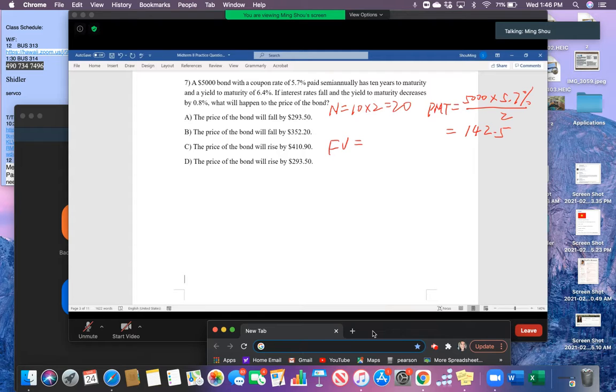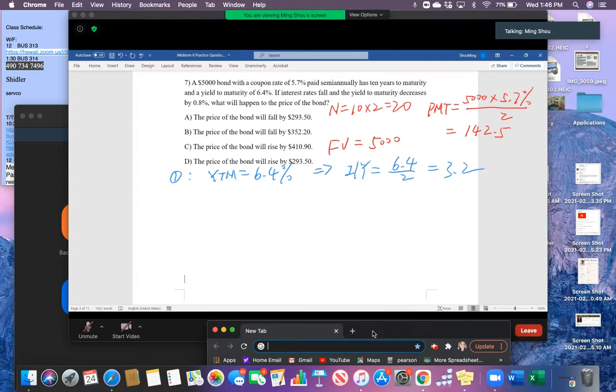And we also know the face value. Face value is always given information, 5,000, right? To calculate the bond price, one piece of information we still need to know is the year to maturity, or the discount rate. So let's check. First, let's check before the interest rate change. Before the interest rate change, the year to maturity equals 6.4%, right? Based on this information, you can easily figure out the discount rate would equal 4.6 divided by 2 equals 3.2, right?